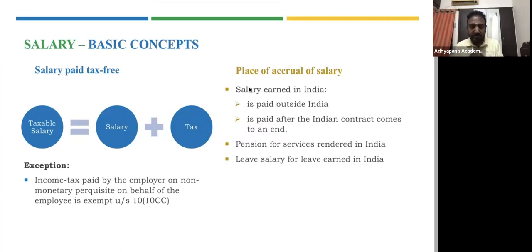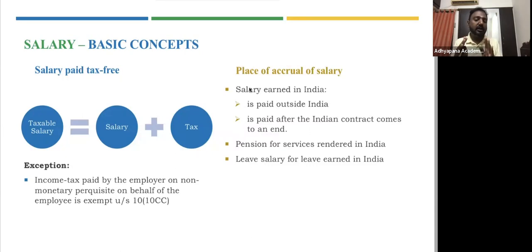There is an exception. We were talking about perquisites, for example, car or accommodation, where a car will be given to you and you will be using the car. Whatever tax is applicable for this usage of car will be paid by the employer to the government. You don't know the tax position of that, or how much tax was deducted on it, so that will generally not be a deduction.